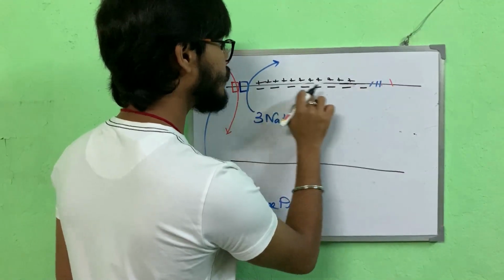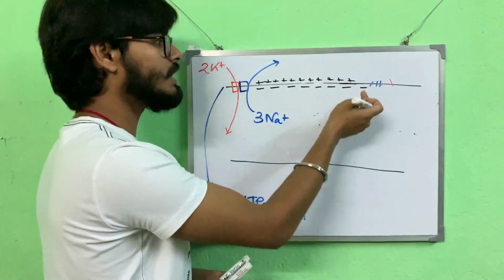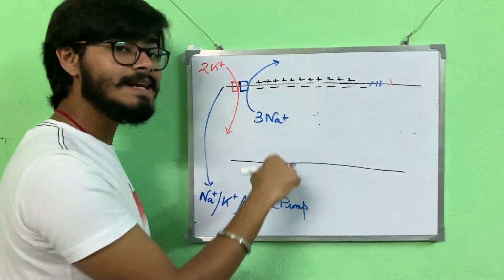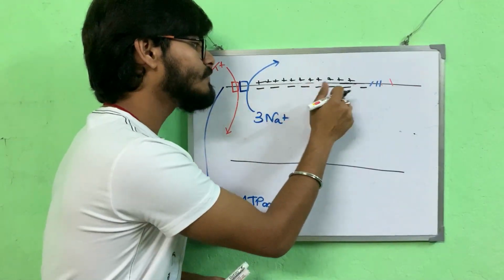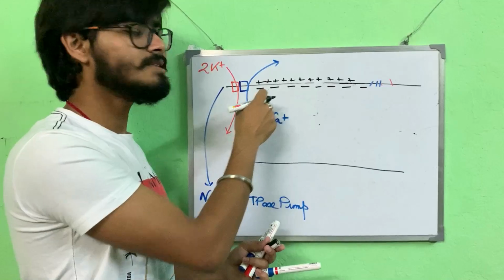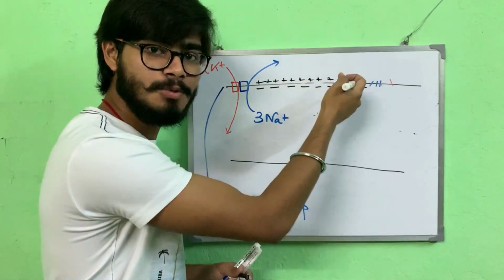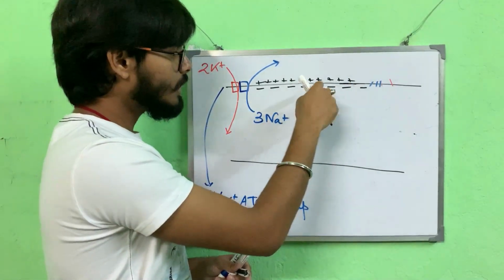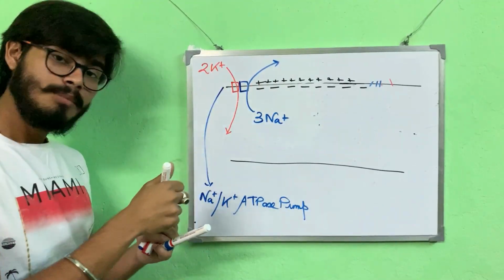Mind you, this inner part of the membrane is not actually negatively charged, but it has less positive charge than outside. So to make it easier, we say that it has negative charge. By negative charge, we mean that relative to the outside environment, it has negative charge. Say if it has 4 positive charges, the outside will have 6 positive charges. So we are calling this negative and the outside part positive.